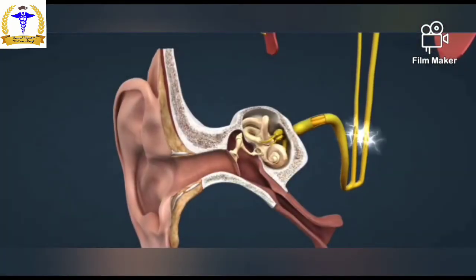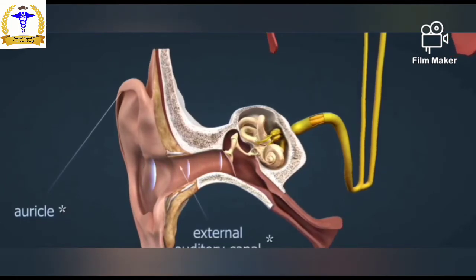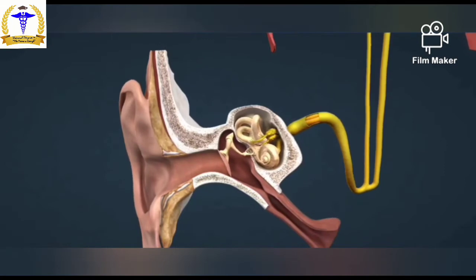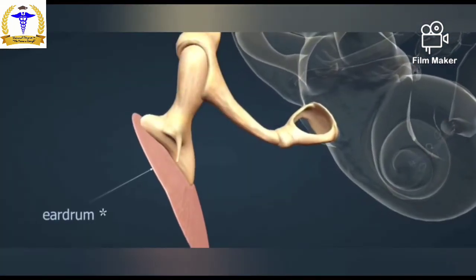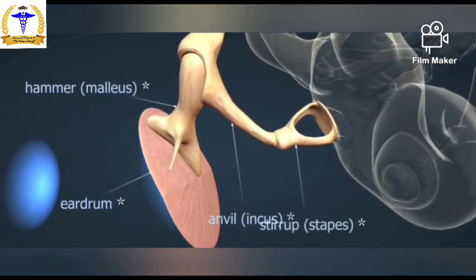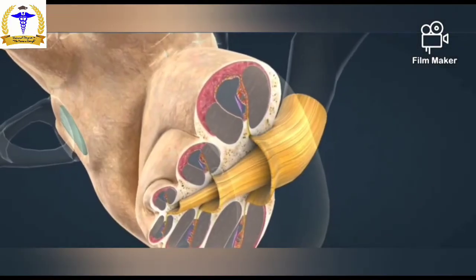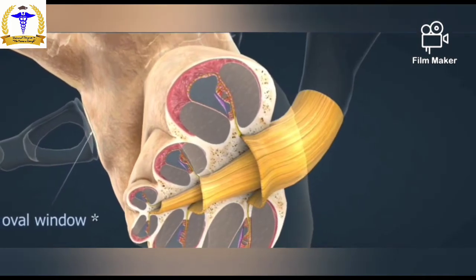Sound waves are directed into the external auditory canal by the auricle. Sound waves cause the eardrum, which closes the auditory canal, to vibrate. The vibration of the eardrum is transmitted to the cochlea by the ossicles: the hammer, the anvil, and the stirrup. The base of the stirrup fits strongly into the oval window of the cochlea.